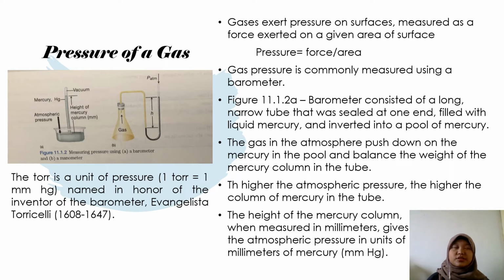The torr is a unit of pressure. 1 torr is equal to 1 mmHg. Torr is named in honor of the inventor of the barometer, Evangelista Torricelli.